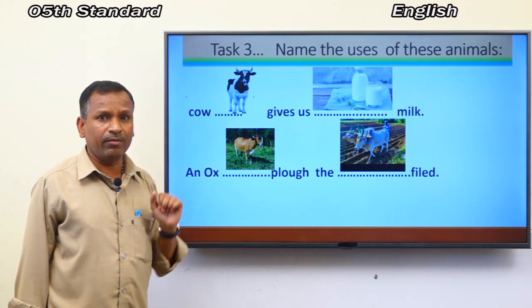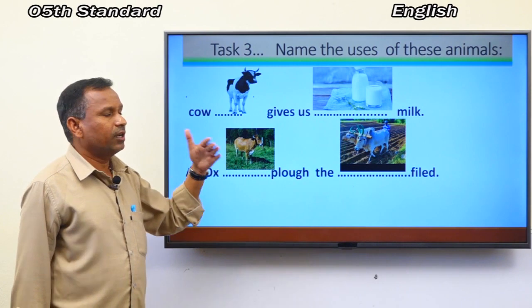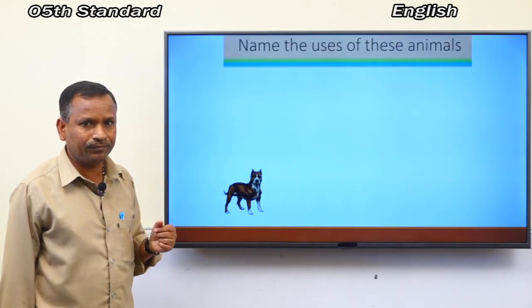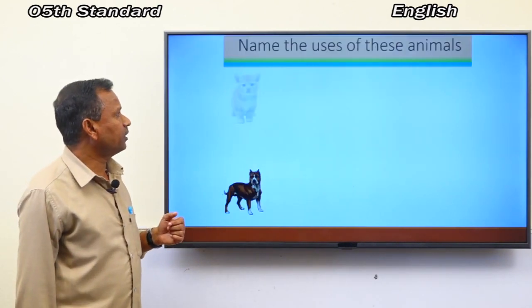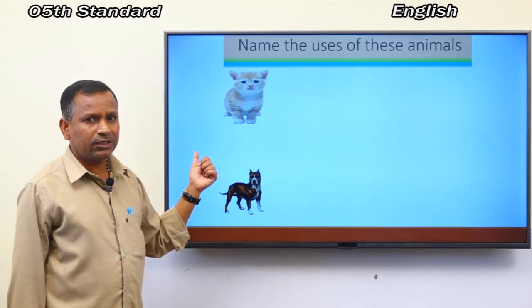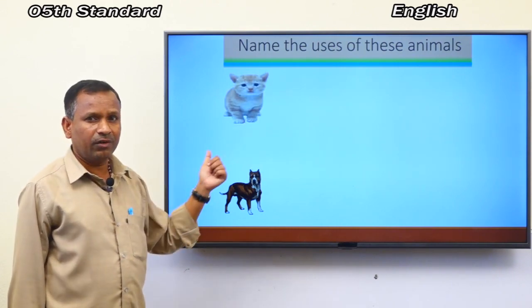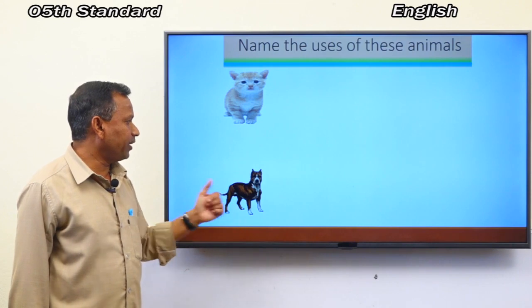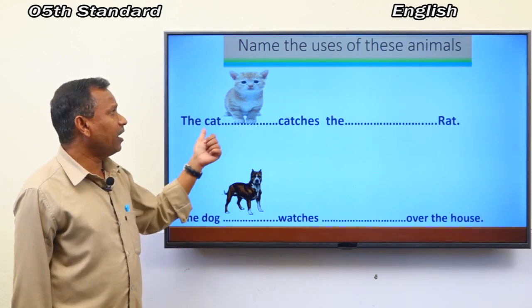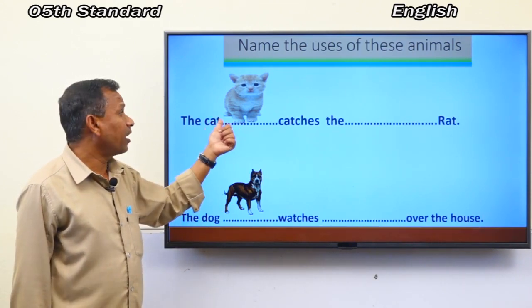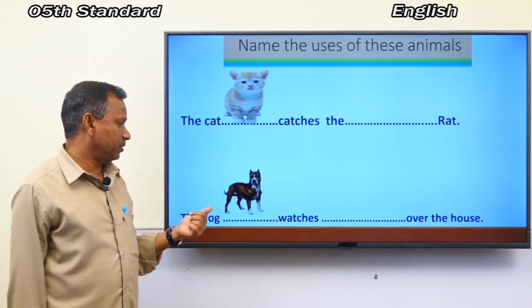Let's move to the next one, activity. Can you guess what it is? Yes, it's a cat. Then what is this?